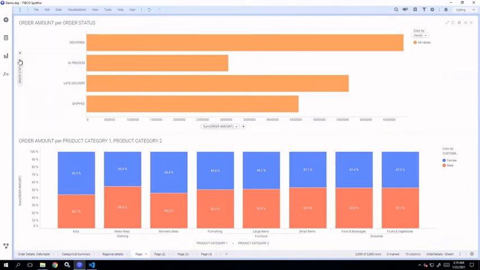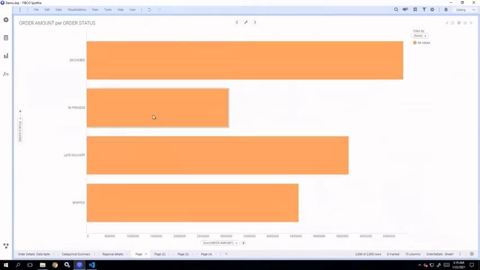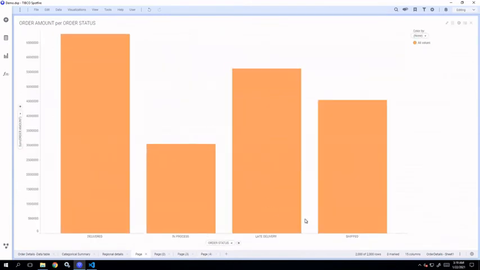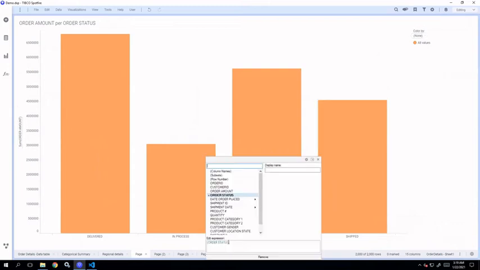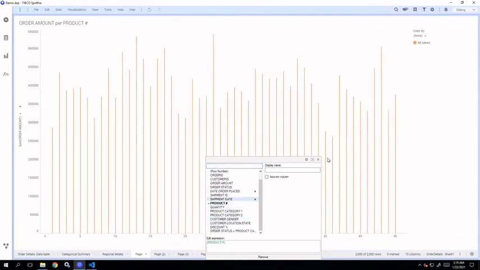Okay, now let's say you want to use a continuous variable instead of this categorical variable. Let me just change it to vertical bar first. Okay, so what you can do, first we'll select, let's say, product number.